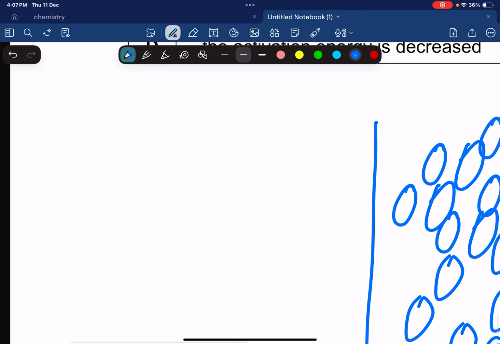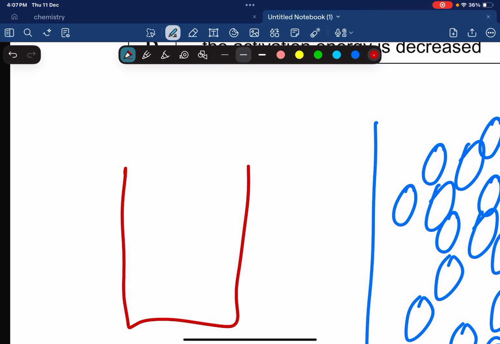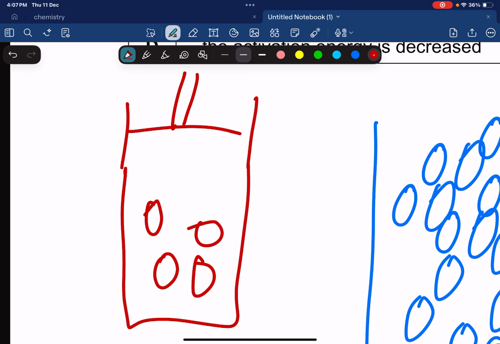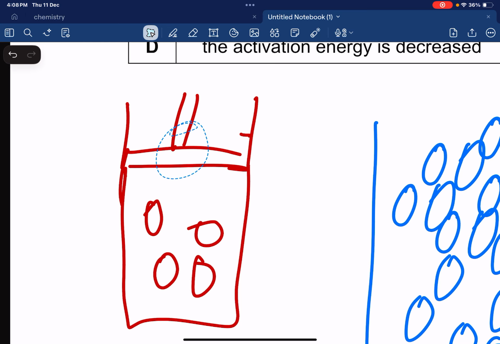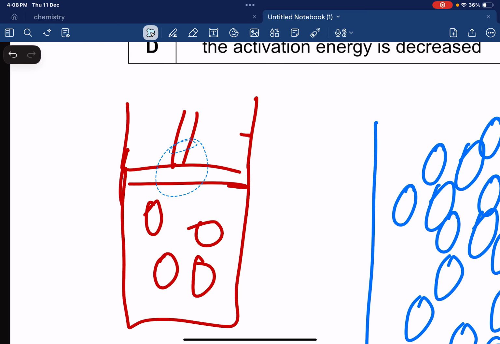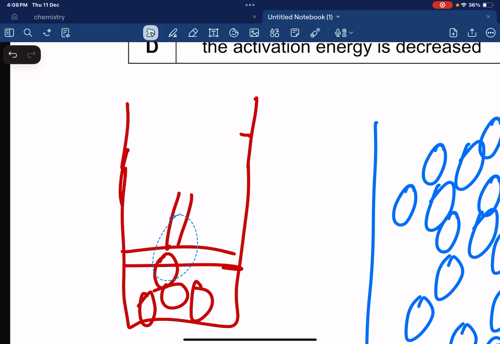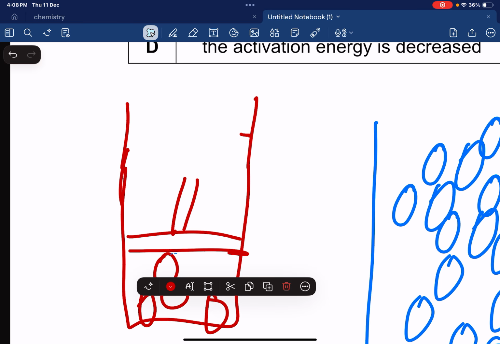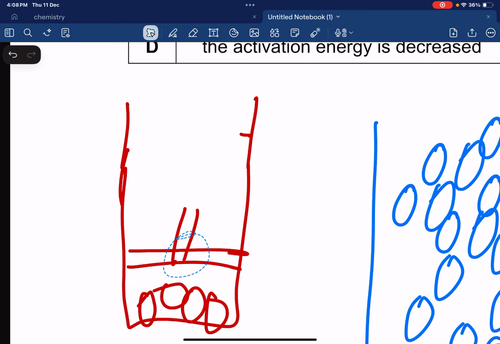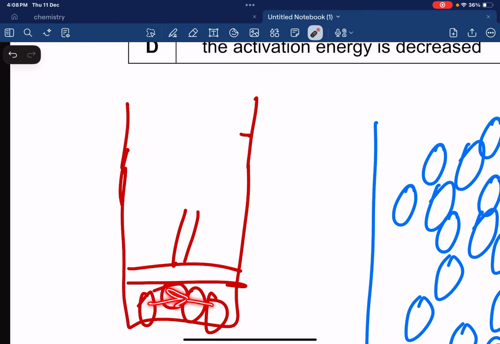Okay, and increasing the pressure, again higher frequency of collisions. Why? Because look, when you're increasing the pressure, what are you doing? You basically have this reaction vessel and you have these 3-4 particles over here, and you have a piston over here. So now if you increase the pressure, you're going to move the piston downwards. When you move this piston downwards, these particles are going to be compressed like this, their volume is going to reduce, and there's going to be more frequency of collisions between the particles.